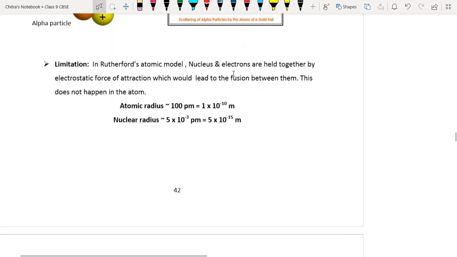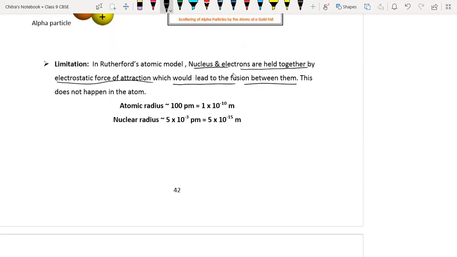Now we'll discuss the limitations of Rutherford's atomic theory. The nucleus and electrons are held together by the electrostatic force of attraction, which would lead to the fusion between them. This does not happen in the atom. Here it is given the atomic radius, and here we have the nuclear radius, so we have a difference between them.